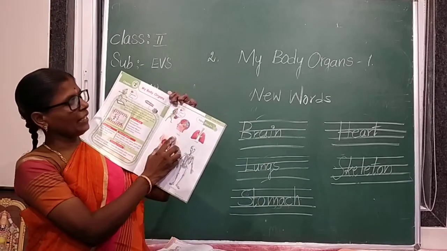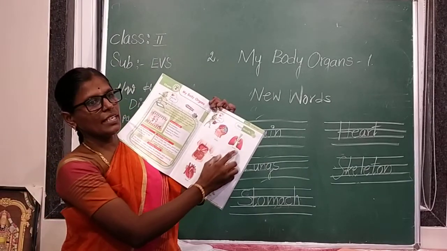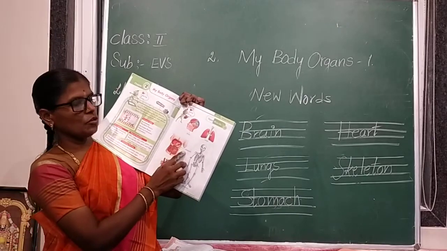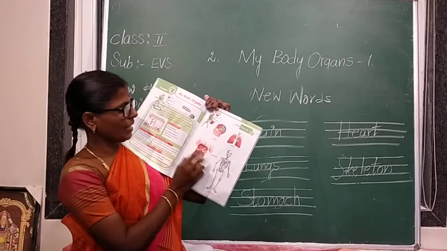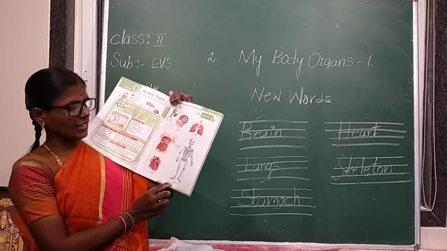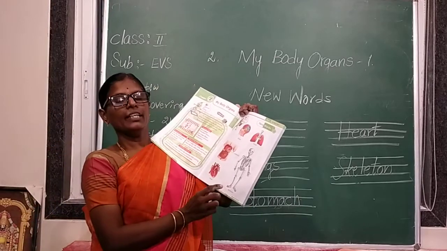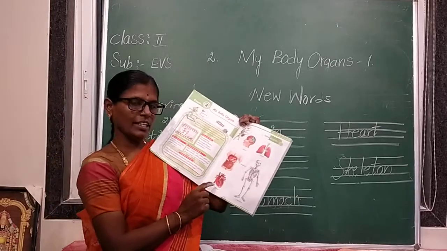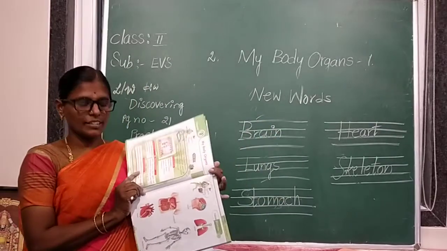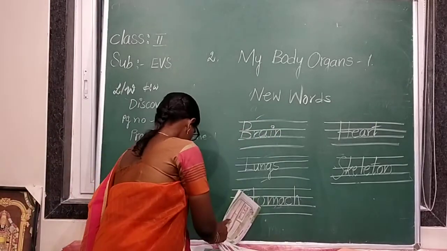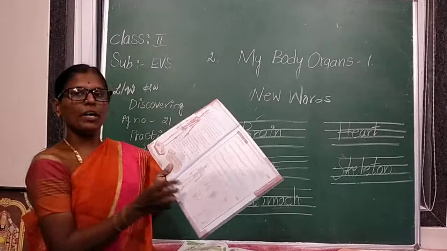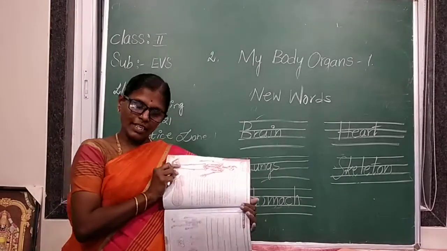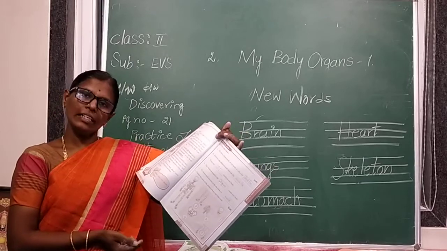Brain, lungs, stomach, skeleton, heart. Okay.